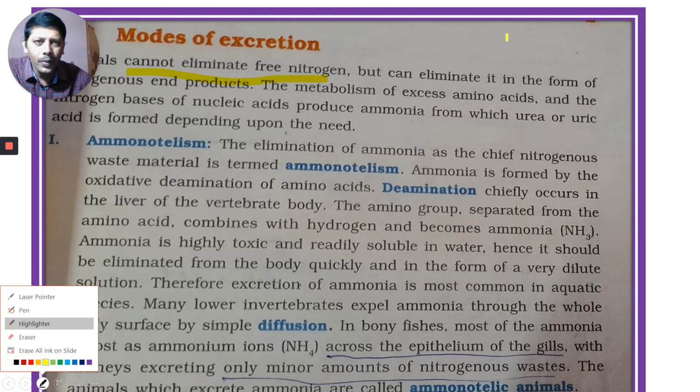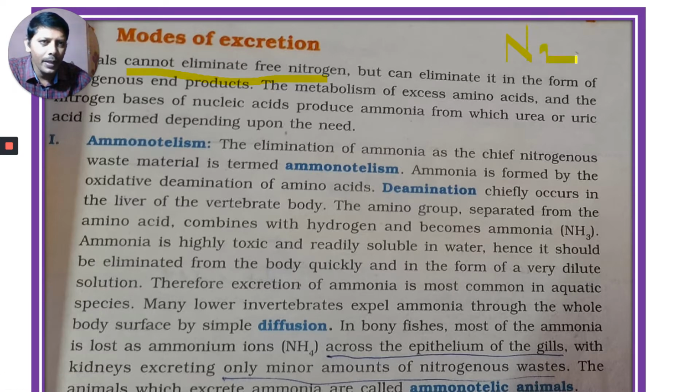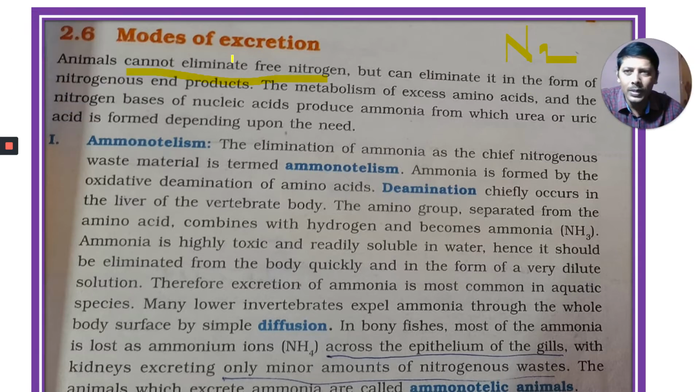But they can eliminate nitrogen in the form of nitrogenous waste material, nitrogenous end products: in the form of urea, uric acid and ammonia. But they cannot excrete it in the free elemental form. That is an important point. Animals cannot eliminate free nitrogen, but they can eliminate nitrogen in the form of urea, uric acid and ammonia.